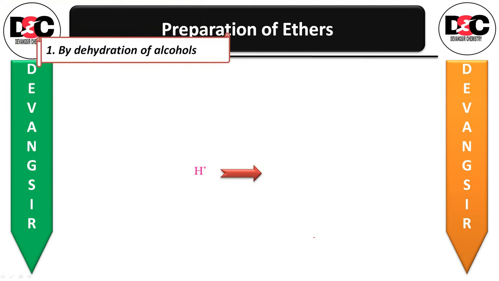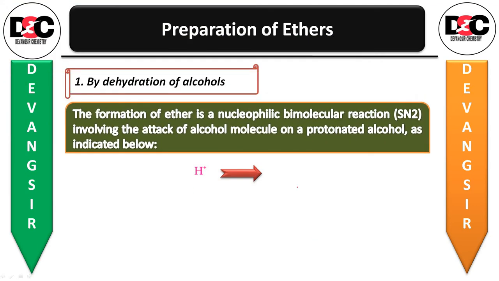Then the formation of ether is a nucleophilic bimolecular reaction, that is SN2 reaction, involving the attack of alcohol molecule on a protonated alcohol as indicated below. Let us see that. First of all, the alcohol, that is ethanol, reacts with H plus and it is going to give us the protonated alcohol. So in step number 1 there is a formation of protonation, you can say, okay. So that proton formation will be there.